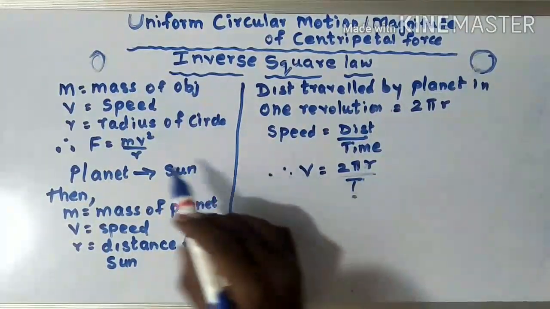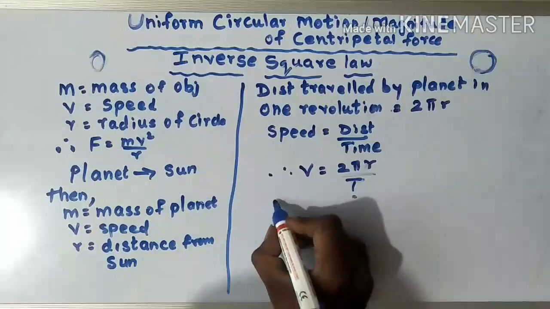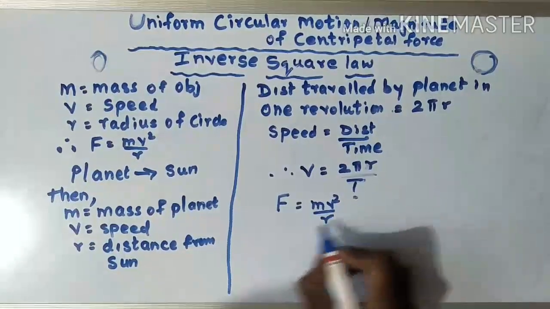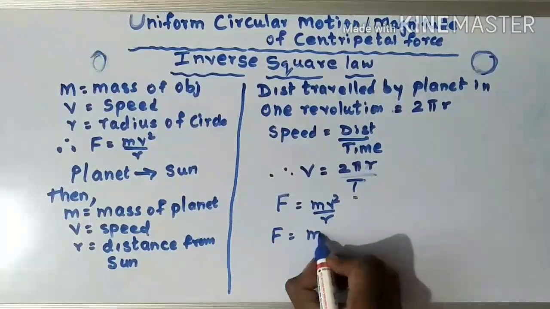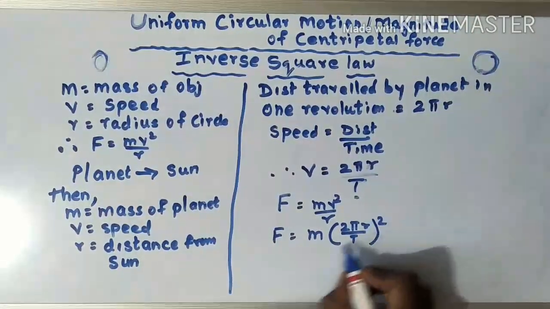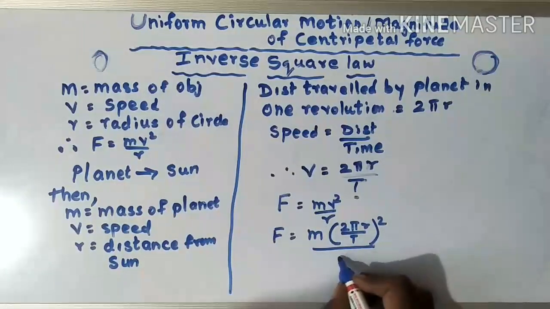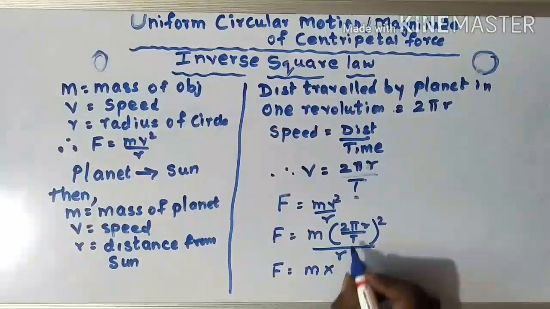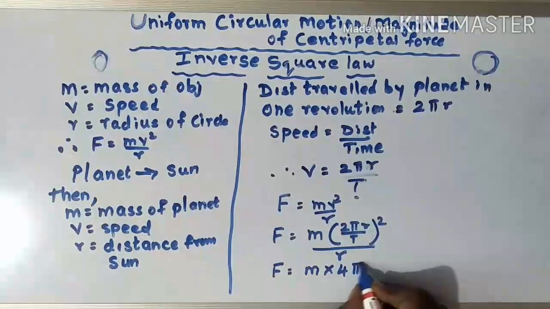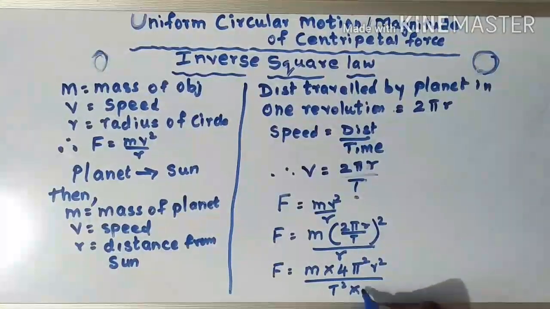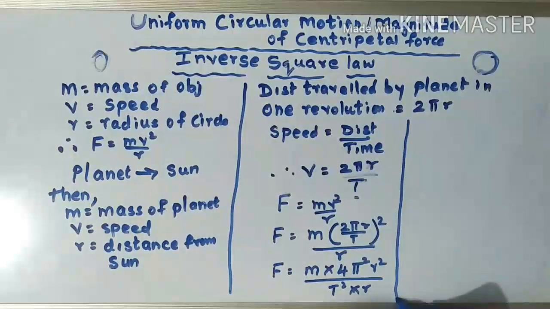Now we put this value of v in F is equal to mv square upon r. So F is equal to m into (2 pi r upon t) the whole square upon r. So F is equal to m into 4 pi square r square upon t square into 1 upon r.